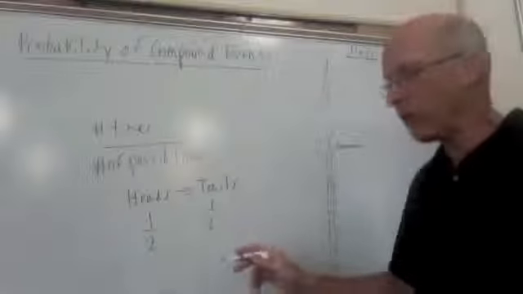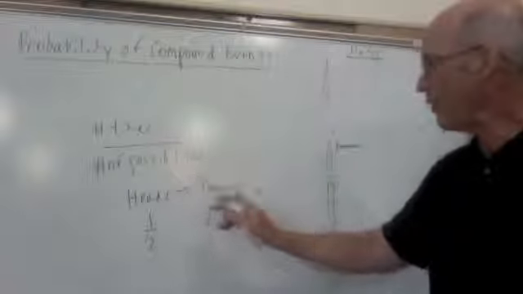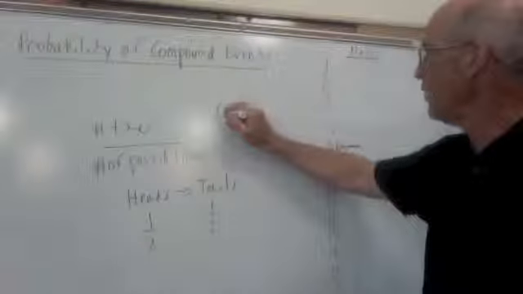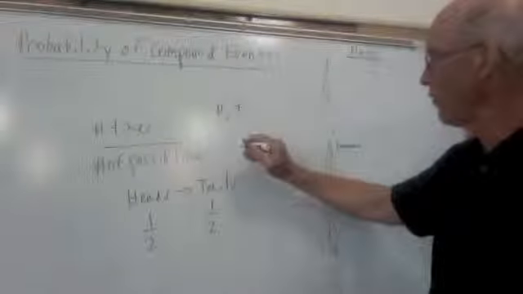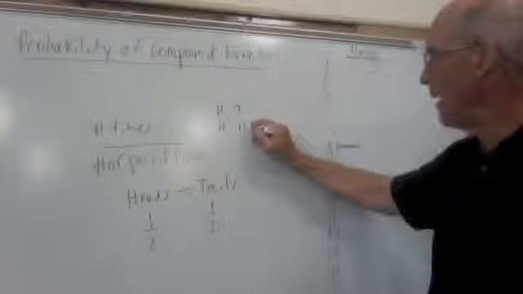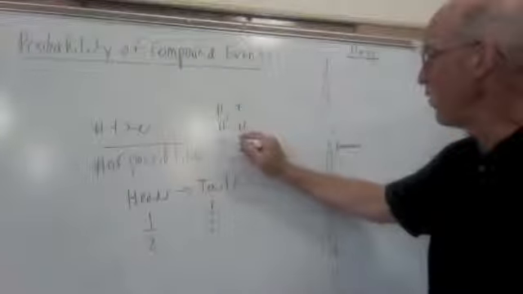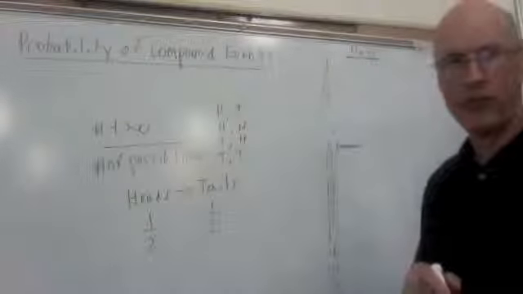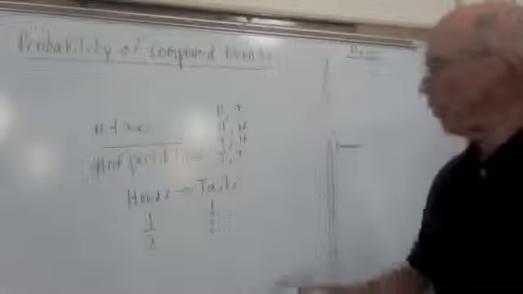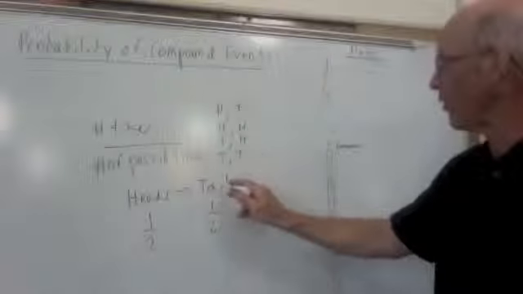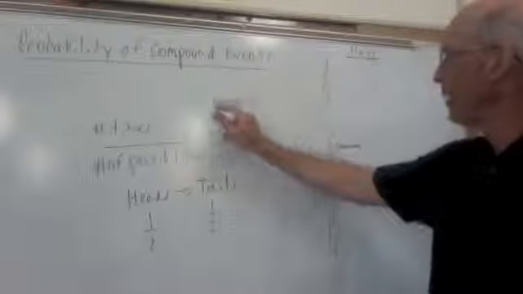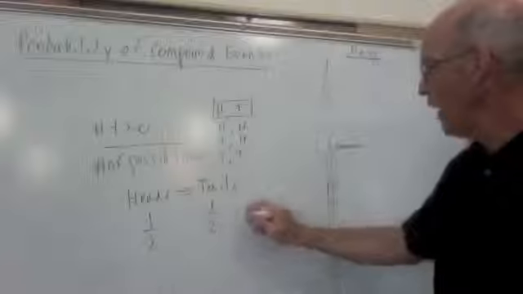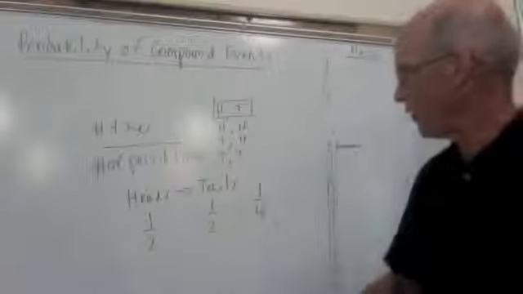Well, let's just think about it for a moment. Here's 4 things that could happen when we flip a coin twice. We can get heads followed by tails. We could get heads followed by heads. We can get tails followed by heads. And we can get tails followed by tails. Right? There's nothing else that can happen. Well, we want heads followed by tails, which is this one. So that would happen 1 time out of 4 possibilities. So that's going to equal a 1 in 4 chance.